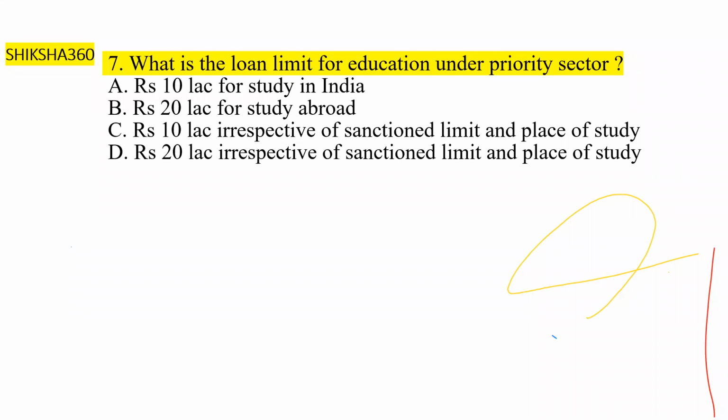Please tell fast what is the correct answer. Yes, many students are giving option D. Yes, this is the correct answer. So let's discuss. Earlier, this limit was rupees 10 lakh for study in India and 20 lakh for study abroad. But this limit has changed and now it is rupees 20 lakh irrespective of the sanction limit and the place of study. Now the overall limit is rupees 20 lakh.